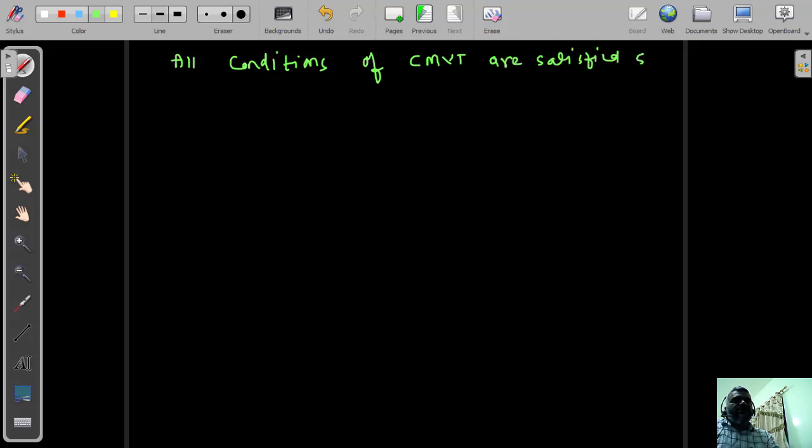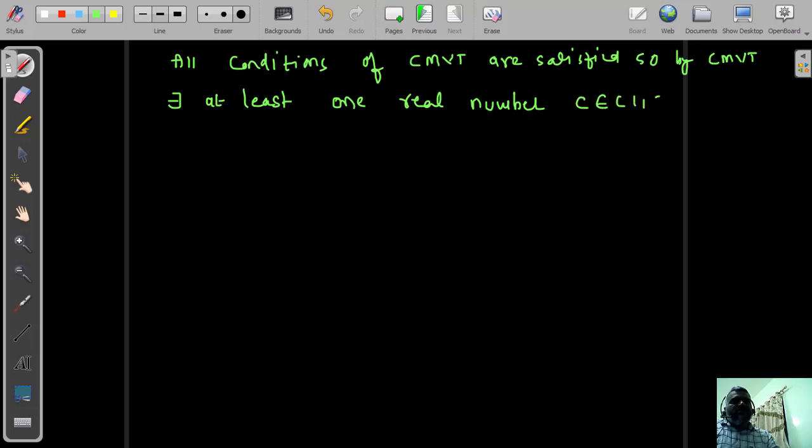So by Cauchy's mean value theorem, there exist at least one real number c belongs to open interval 1 comma 2.